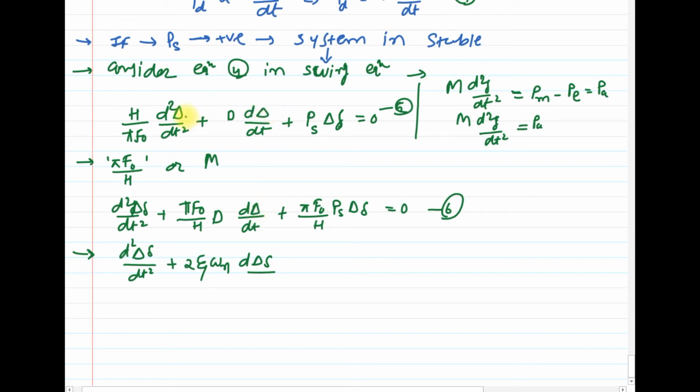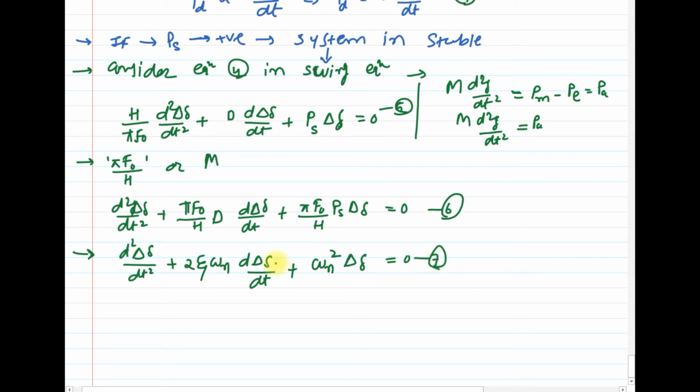Yes, we made a mistake and forgot to consider delta over here, as we consider the effect of changing angle. Clear? So d squared delta upon dt squared plus 2 zeta omega n into d delta by dt plus omega n squared delta. Clear? The equation number 7.